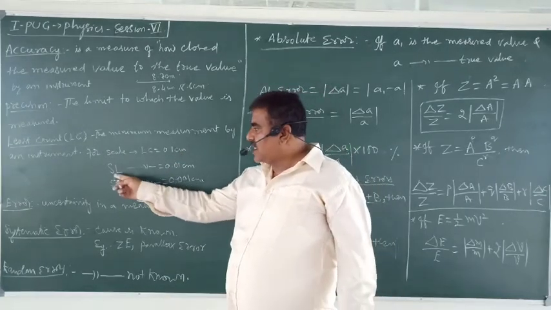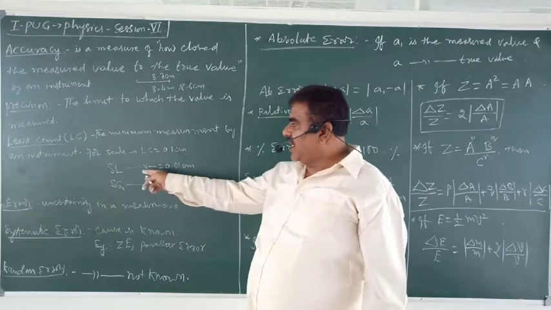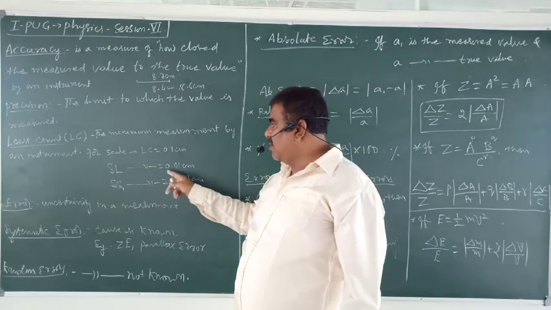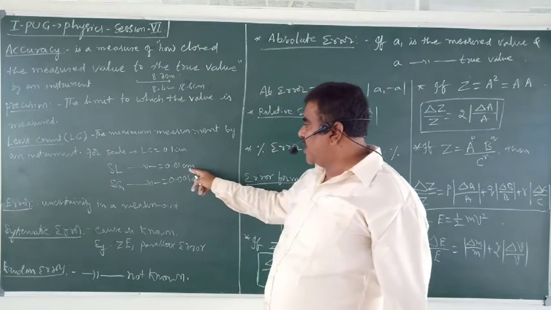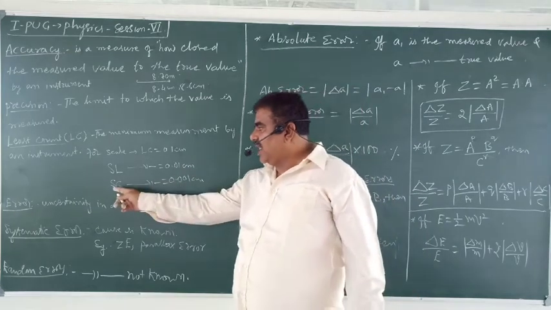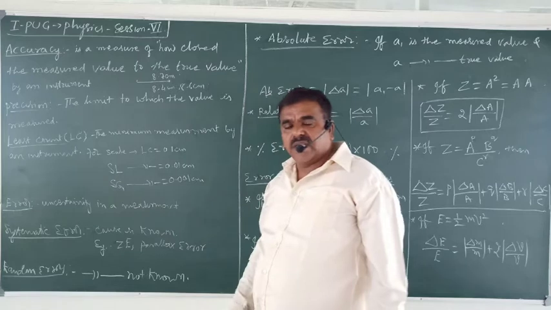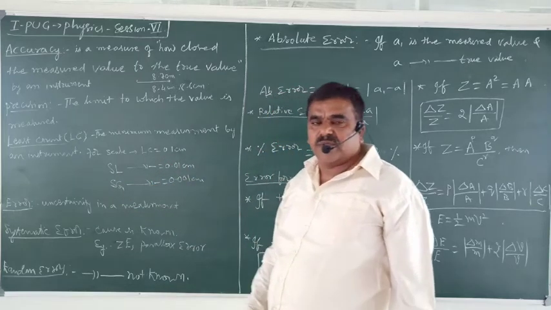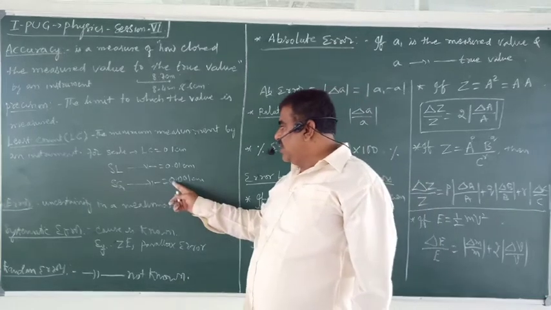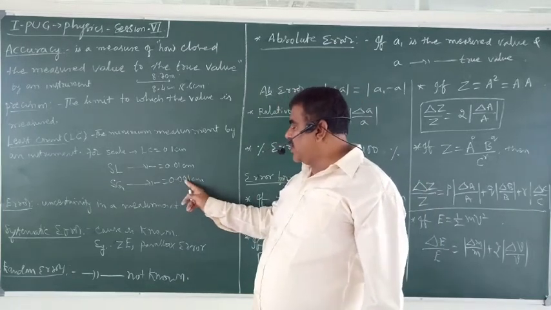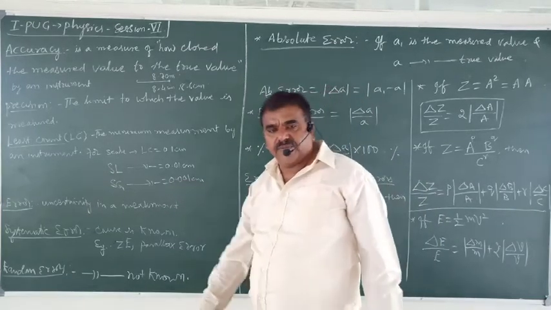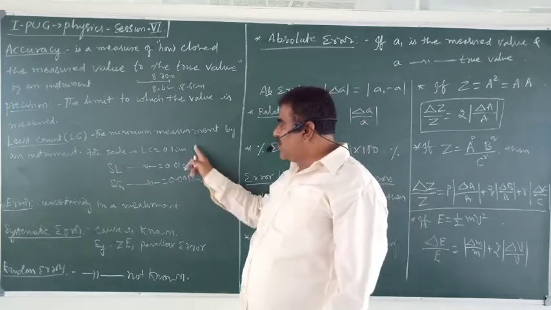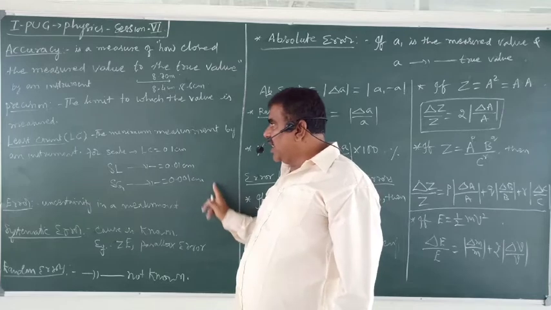Similarly, using a slide caliper, we can do measurements. You will do those things in the lab. The least count is 0.01 centimeter. Similarly, using screw gauge, that is another instrument, you are going to do this measurement in the lab. So the least count is 0.001 centimeter. Okay?